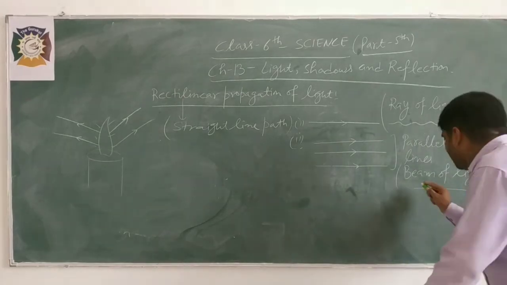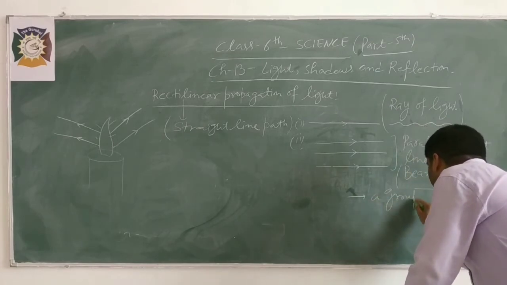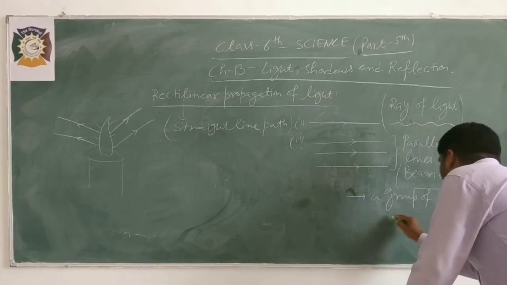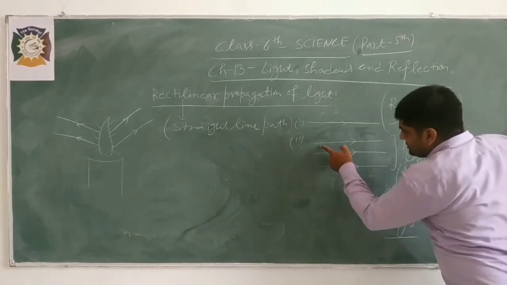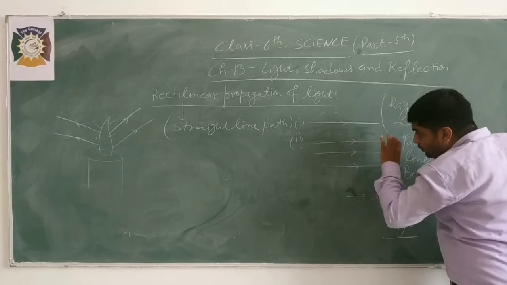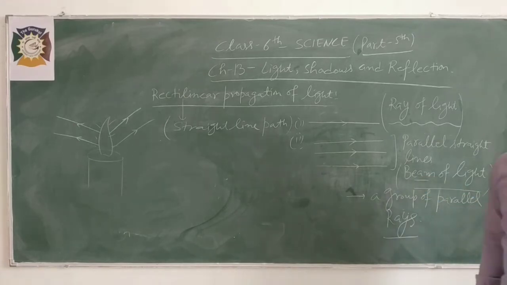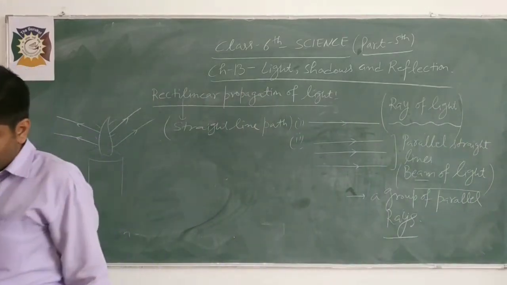In other words, we can say it is a group of parallel rays. So this is the first ray, second ray, third ray. A group of parallel rays is known as a beam of light.